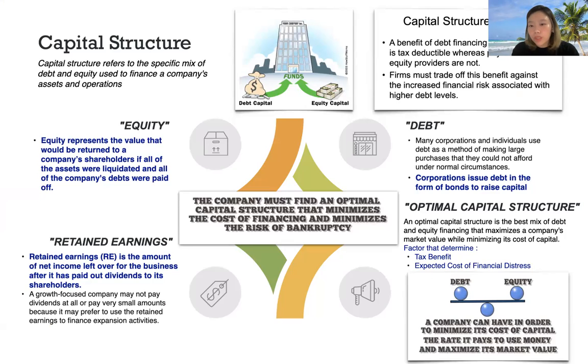Optimal capital structure. An optimal capital structure is the best mix of debt and equity financing that maximizes a company's market value while minimizing its cost of capital. Factors that determine it are tax benefit and expected cost of financial distress. So there has to be a balance between debt and equity. A company can have this in order to minimize its cost of capital, the rate it pays to use more money, and maximize its market value. In conclusion, the company must find an optimal capital structure that minimizes the cost of financing and minimizes the risk of bankruptcy.